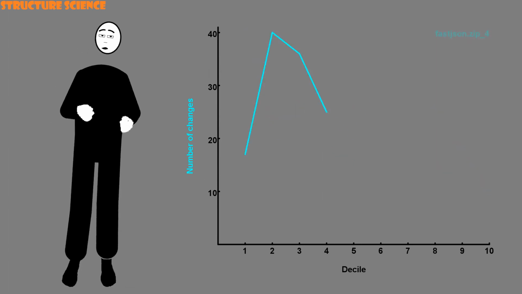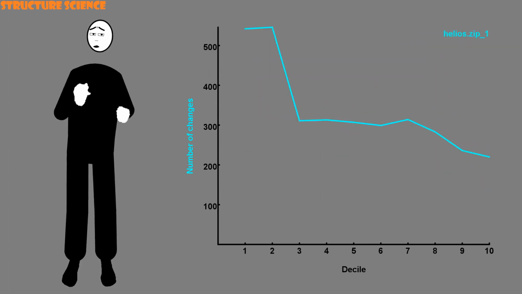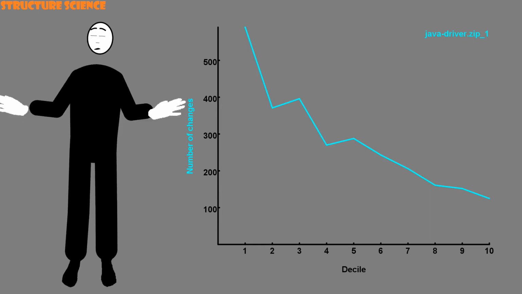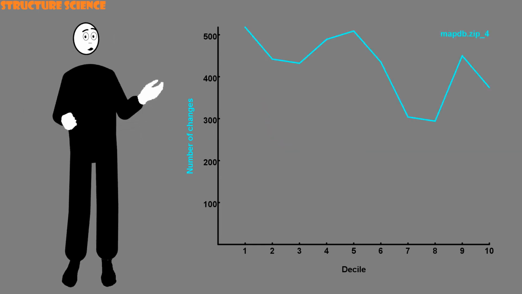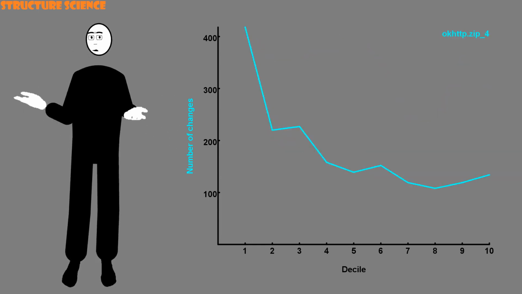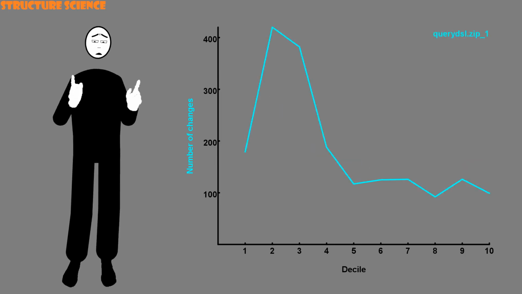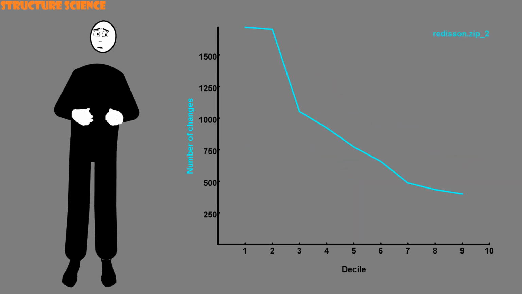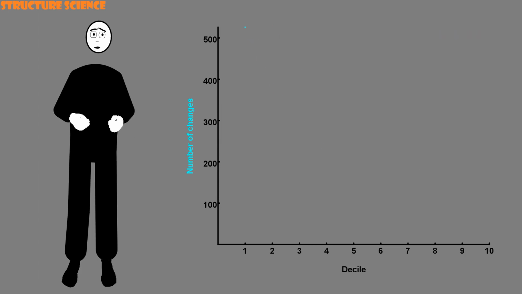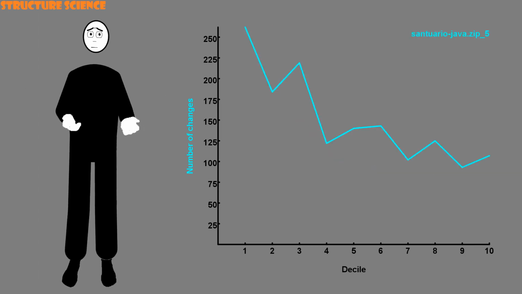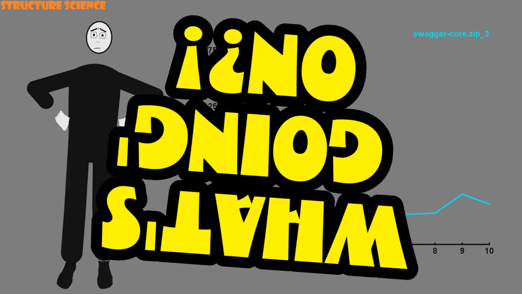So our grounding assumption that all lines of code are equally likely to change is completely wrong. Apparently code in the first decile is much more likely to change than code in the 10th decile. But we've already seen that the average cost relation holds for 80% of our commit series. It's a measured fact. So how do we explain it?